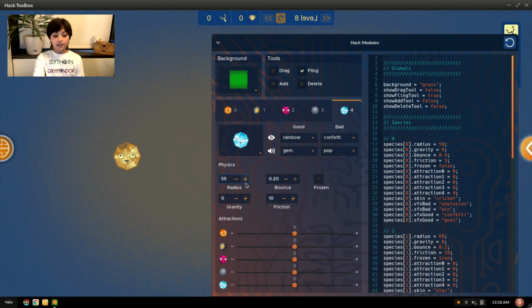So the radius is how big or how small the thing is. I'm going to change the radius of the diamond just so you can see it. Are you seeing the diamond right here? So I'm going to change it so it's smaller. Saw that? And gravity, well, look at the diamond still. It goes up, or if you put minus gravity, it goes down.